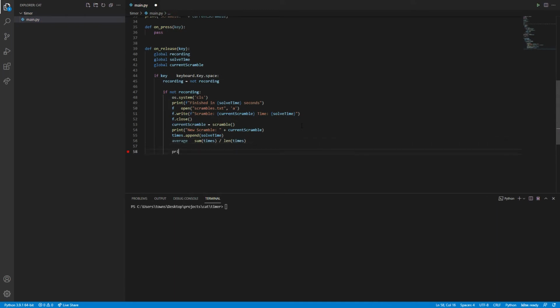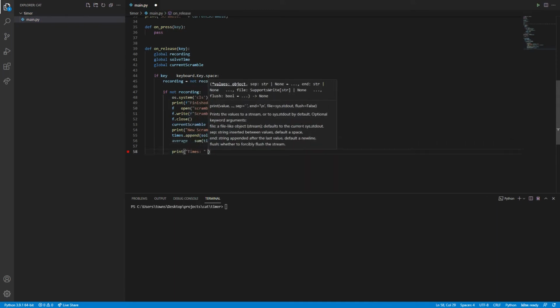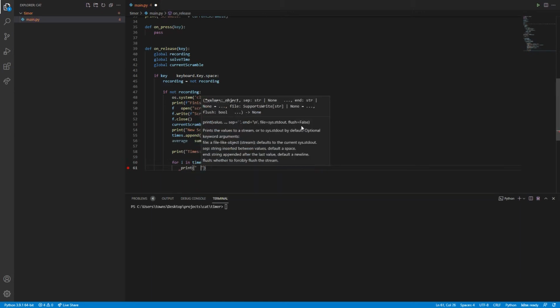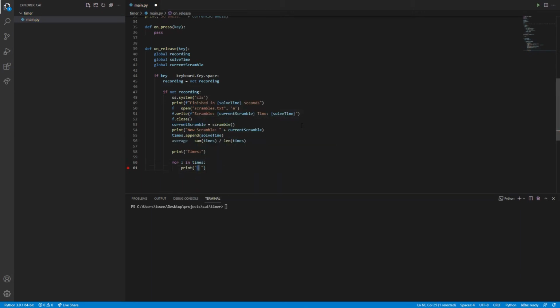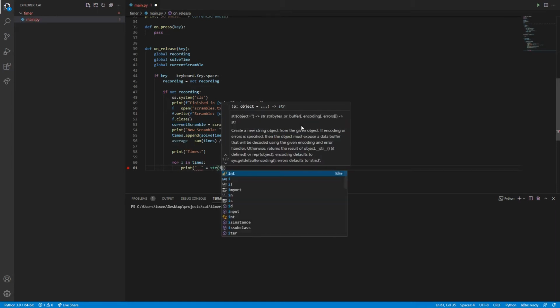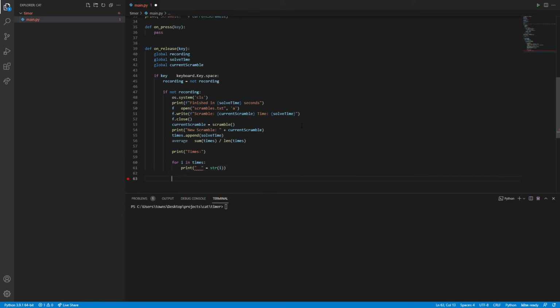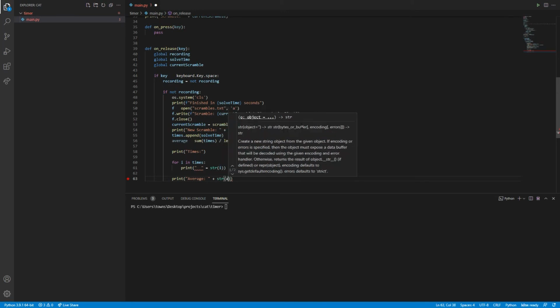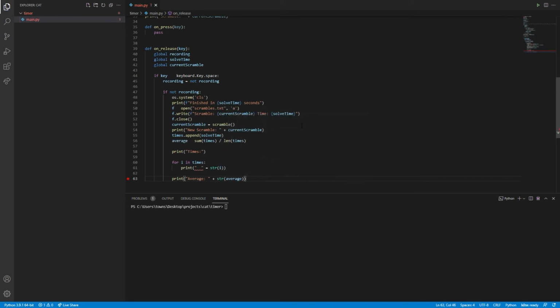And then we'll say print times, and then for i in times, we're going to say print. You can put dashes here, whatever. I'm putting like 2 spaces because I think it looks nice. And then we'll put plus a string of i. And now after that, we'll say print average plus the string of our average. And now we'll just set solve time back to 0.